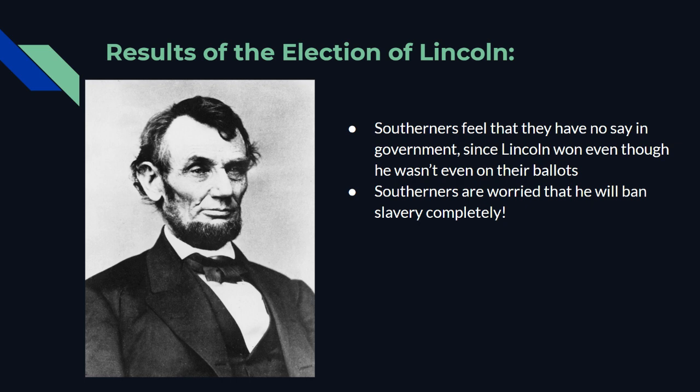What was the point of voting if they can't exercise their influence, if they can't affect the election? So they're worried, they are feeling defeated, and this is really the final nail in the coffin for the South and the North compromising or feeling together at all.